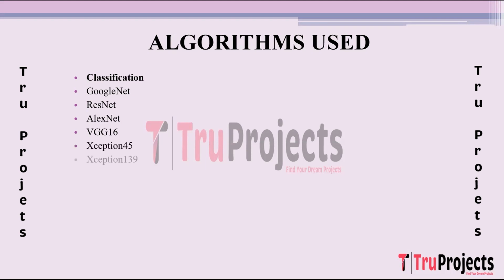Xception 45 and Xception 139. Extreme Inception focuses on depth-wise separable convolutions, refining the Inception concept by separating spatial and channel-wise operations, potentially reducing computational complexity and enhancing information extraction.